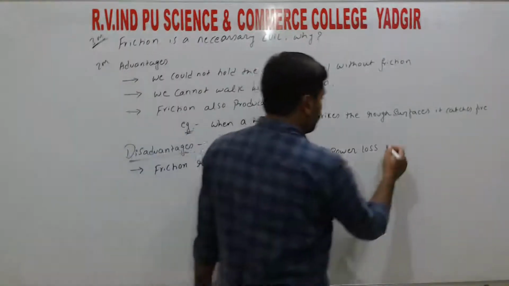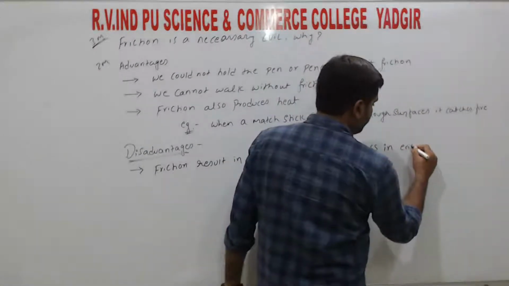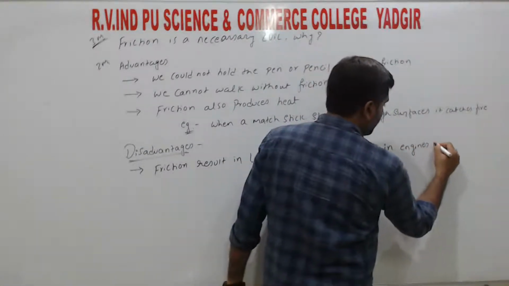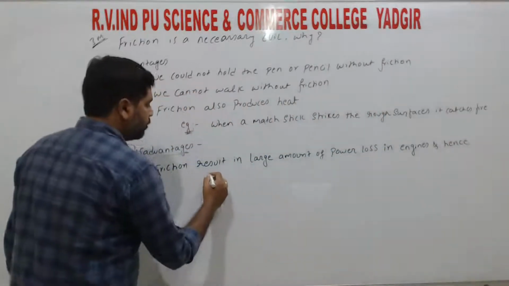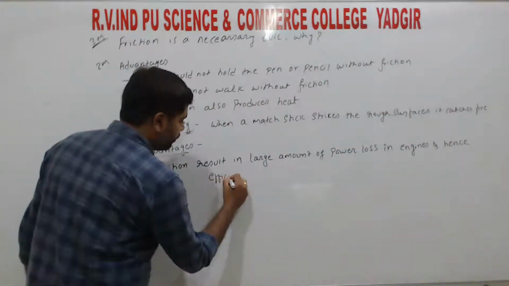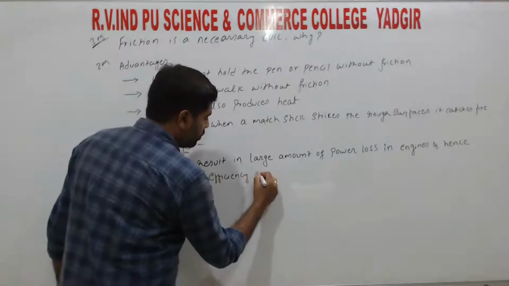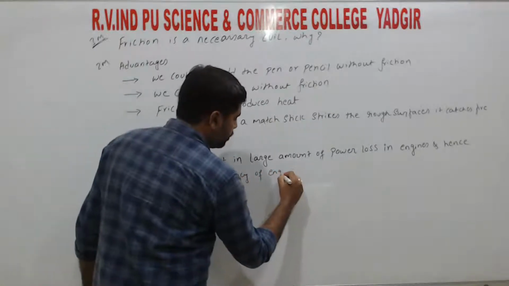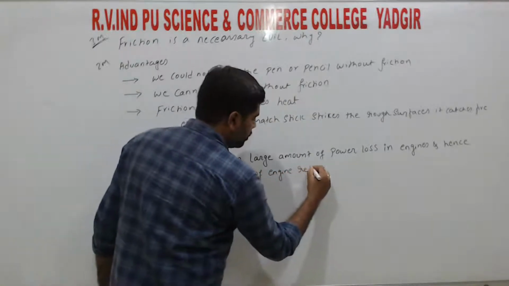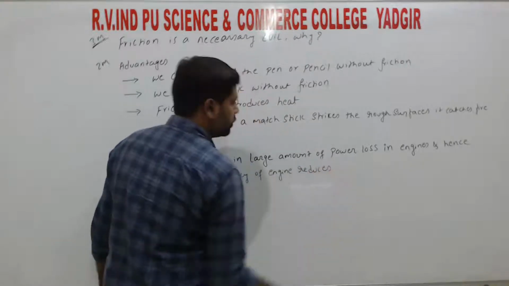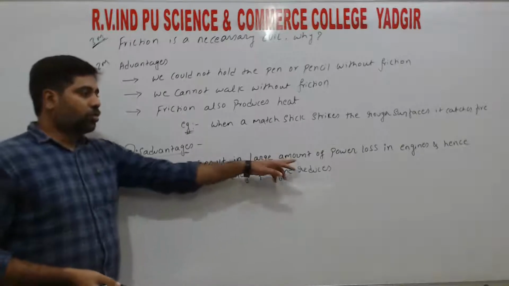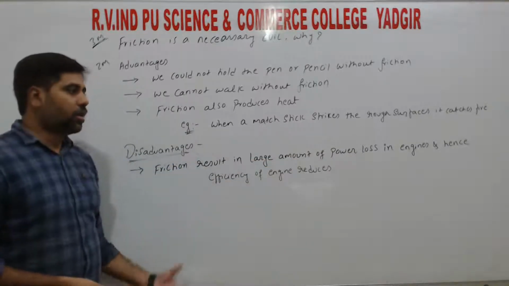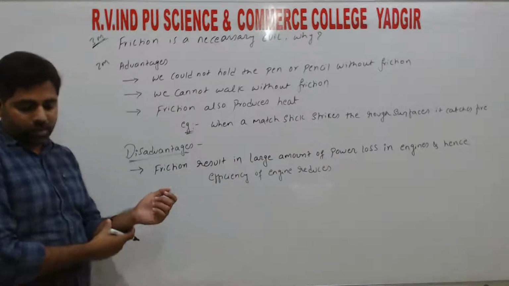So power loss in engines, and hence the efficiency of the engine reduces. So friction ಇಂದ ಏನಾಗುತ್ತೆ ನಮಗೆ ಲಾರ್ಜ್ ಅಮೌಂಟ್ ಆಫ್ ದ ಪವರ್ ಲಾಸ್ ಇಂಜಿನ್ಸ್ ಅಲ್ಲಿ, right.